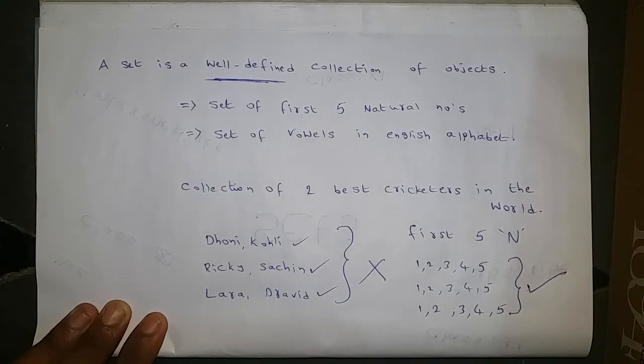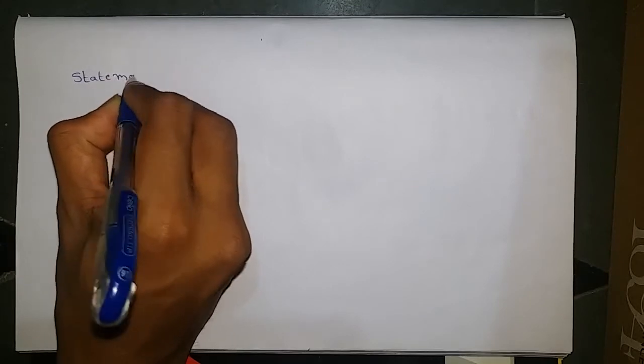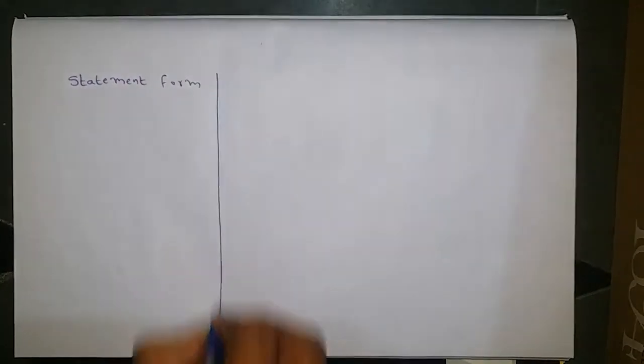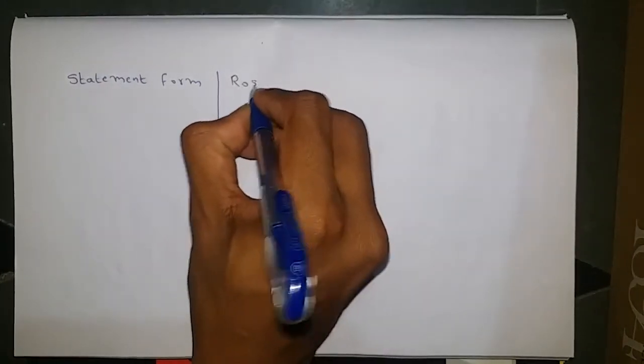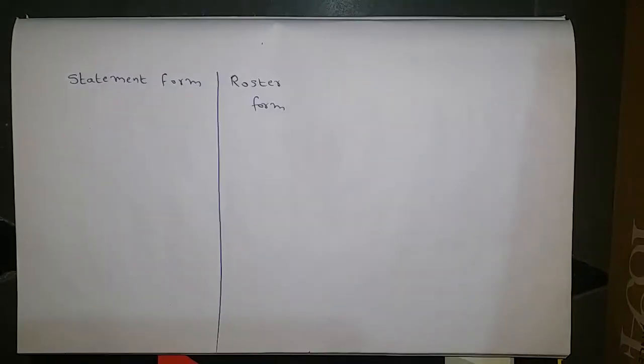Okay, now let us look at the methods of representing a set. The first method is statement form, and the second method is roster form.